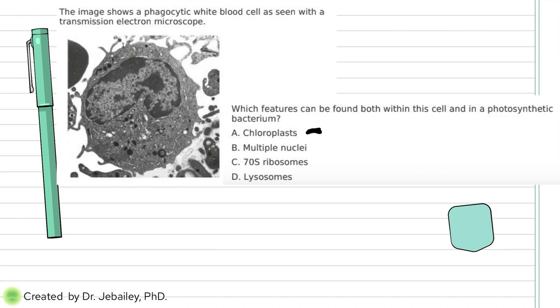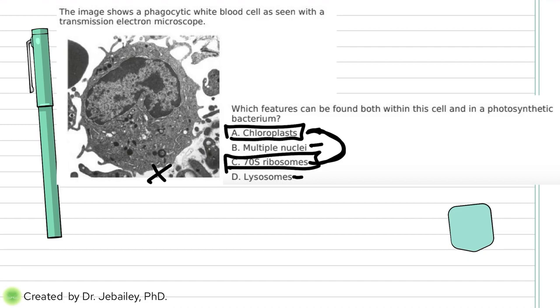You know bacteria don't have nuclei, and bacteria don't have lysosomes. So you were stuck between these two, but now that you know how a chloroplast is drawn and it's not on this picture, you're only left with the 70S ribosome, which is C.